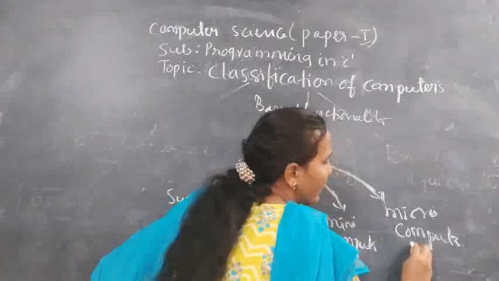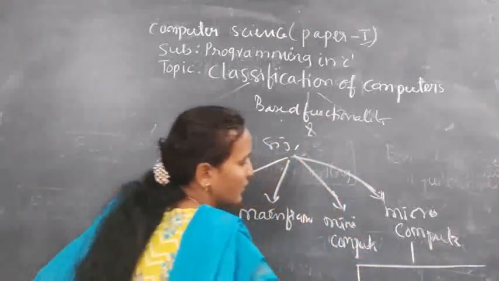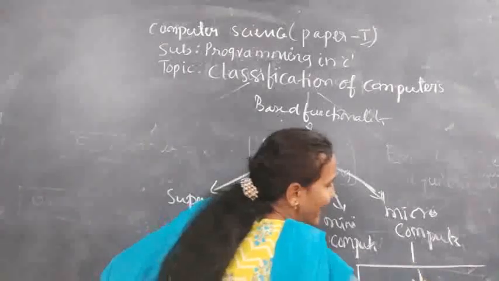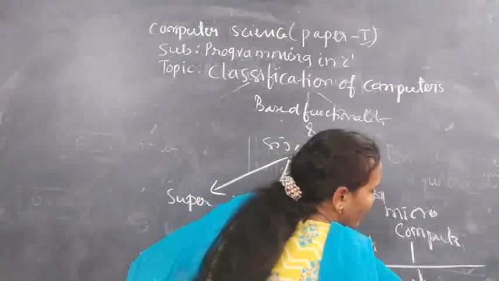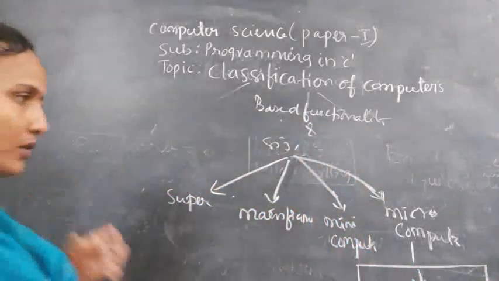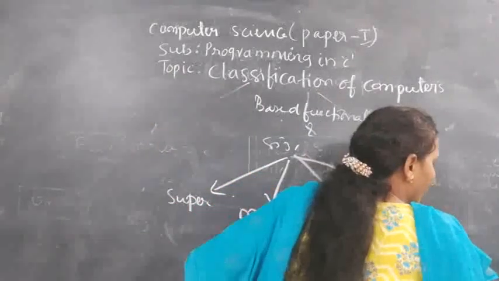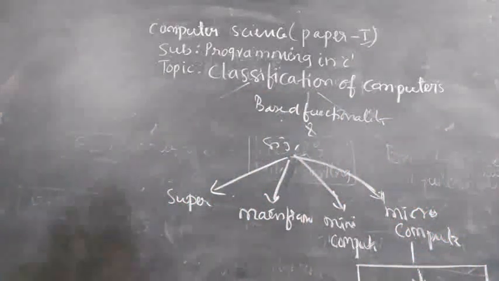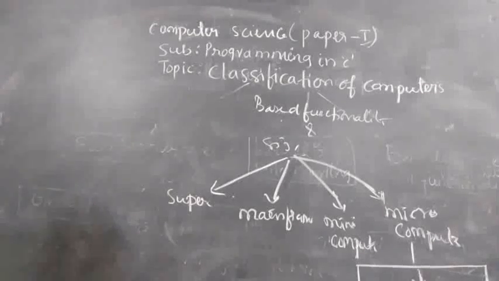Microcomputer again is divided into different types. One is a desktop, next a laptop, next we have notebooks and all. Will come under this category only. You take this screenshot of this also.